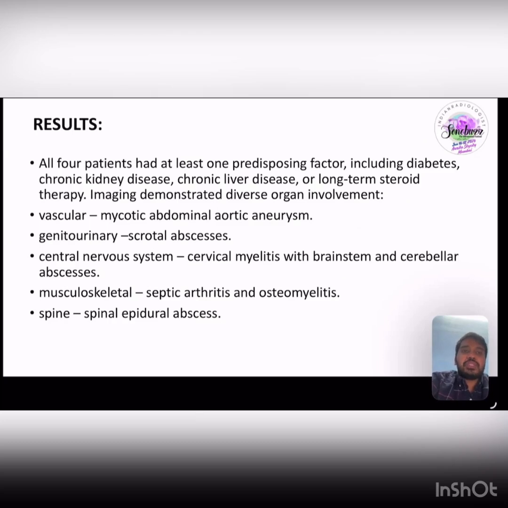Results. All 4 patients had at least one predisposing factor, including diabetes, chronic kidney disease, chronic liver disease, or long-term steroid therapy. Imaging demonstrated diverse organ involvement. In vascular, mycotic abdominal aortic aneurysm was seen. Genitourinary, scrotal abscess was seen. Central nervous system, cervical myelitis with brainstem and cerebellar abscess was seen. Musculoskeletal, septic arthritis and osteomyelitis were seen. Spinal epidural abscess was seen.